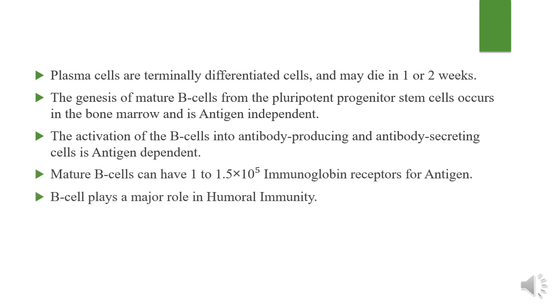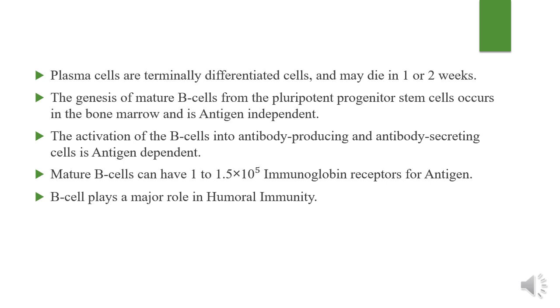Plasma cells are terminally differentiated cells and many die in 1 or 2 weeks. The genesis of mature B cells from the pluripotent progenitor stem cell occurs in the bone marrow and is antigen independent. The activation of B cell into an antibody producing and antibody secreting cell, that is plasma cell, is antigen dependent. A mature cell can have 1 to 1.5 times 10 to the power 5 immunoglobulin receptors for antigen.